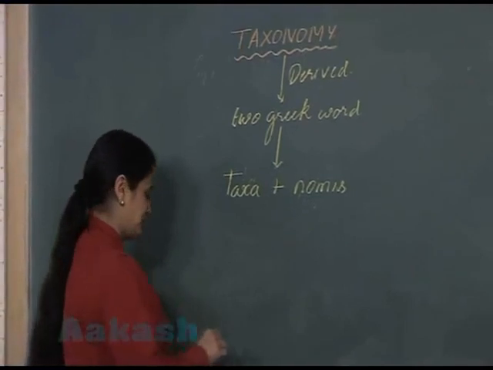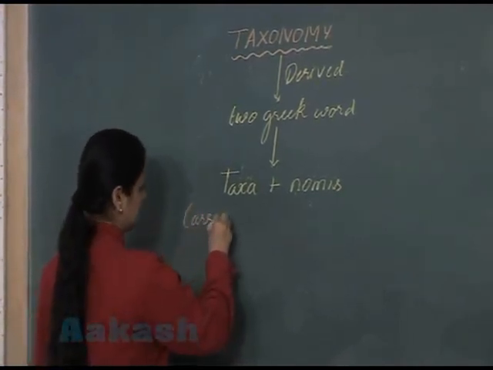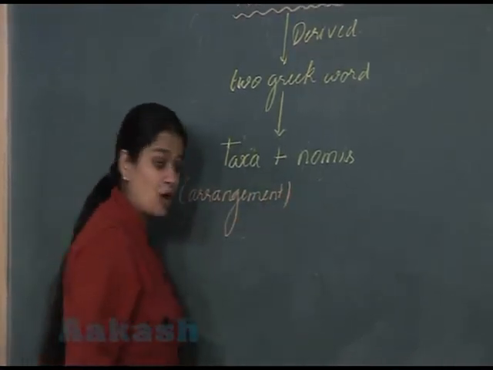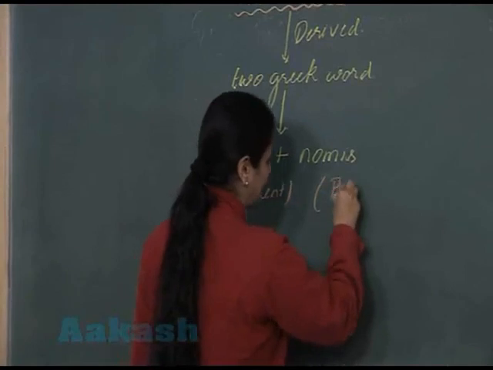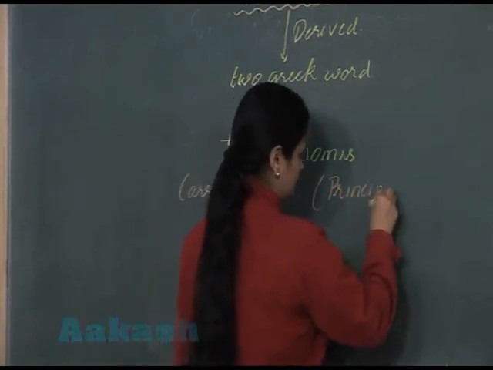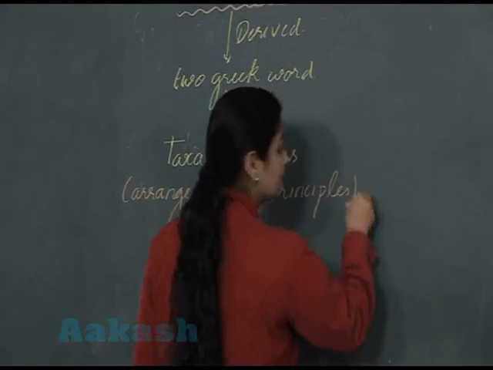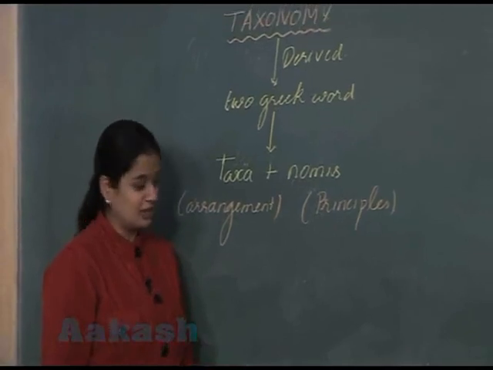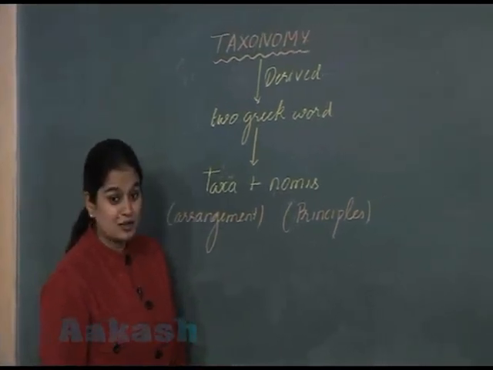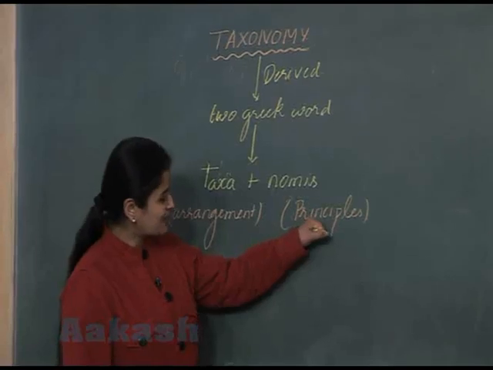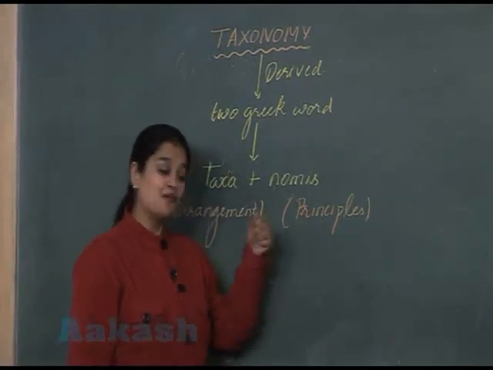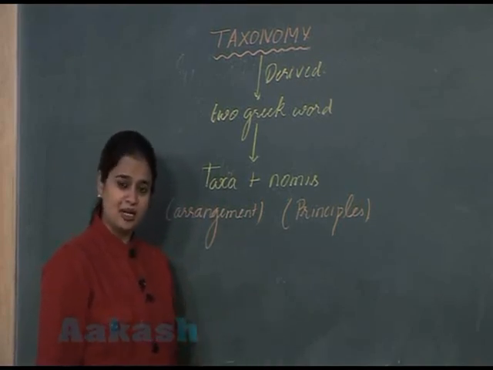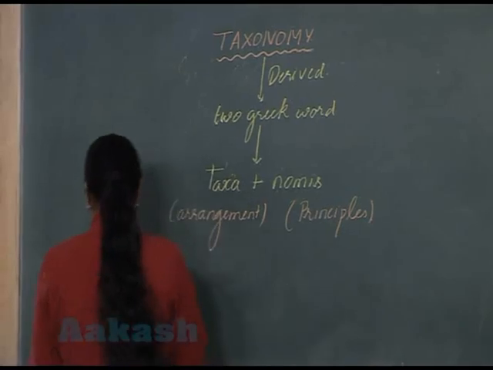Taxa means arrangement, and nomos means principles, rules. So through this we can easily know what taxonomy is. Taxonomy is the branch of science which deals with principles and procedures for arrangement of organisms, for classification. So let's write this definition.